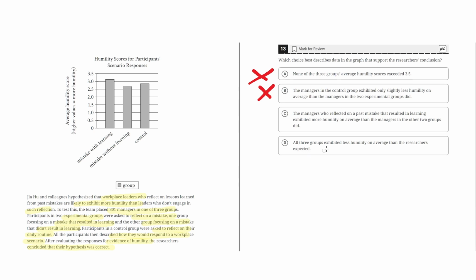D. All three groups exhibited less humility on average than the researchers expected. This is incorrect because nothing in the text highlights how or to what level the researchers expected the groups to show humility. So because this is not highlighted in the text, D is incorrect. And the correct answer is C.